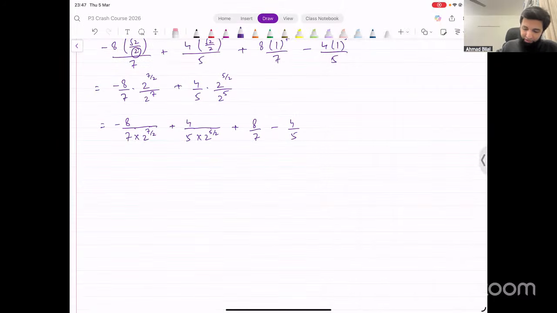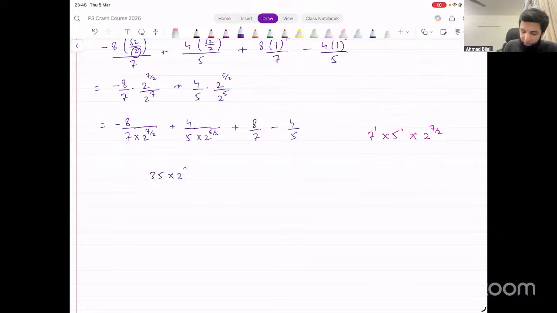We have 7. How do we take LCM? For each factor, we take the highest power, right? 7, highest power of 7 in all of these fractions is 1. So we've got 7 power 1. Highest power of 5 is also 1. So we have 5 power 1. Highest power of 2 in all of these fractions, that's 2 raised to power 7 over 2. So that will be the LCM, 2 raised to power 7 over 2. This is the LCM. That is what we're going to have in the denominator.